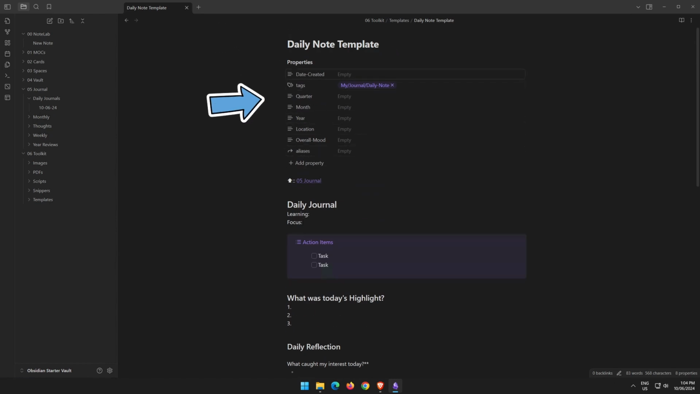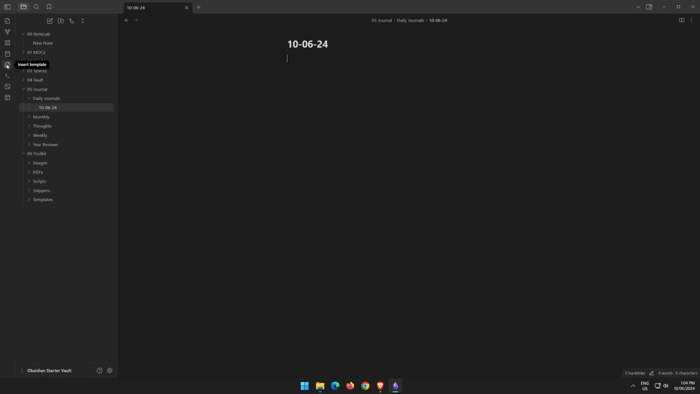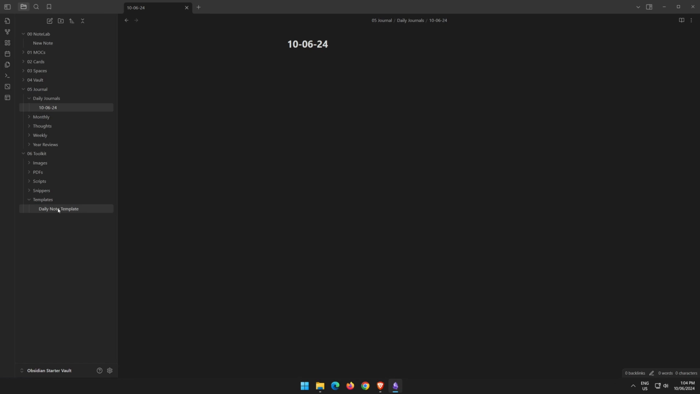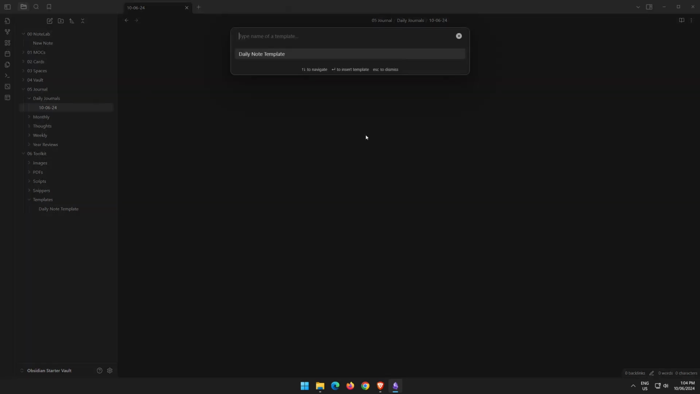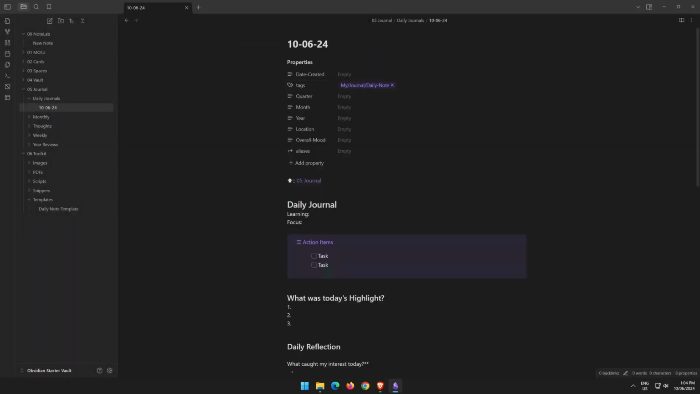We can see here we've got our metadata or properties, also known as YAML, at the top. And we'll go through this in a later video. We've got a template for our daily note journal entry. So we're going to go back to the daily journal, and I'm going to use that insert template button again. So I can use the Control P insert template. It's going to allow me to select my daily note template, which I just put in the templates folder here. Or I can use insert template and then select the template. And it's going to drop that template into my daily journal.